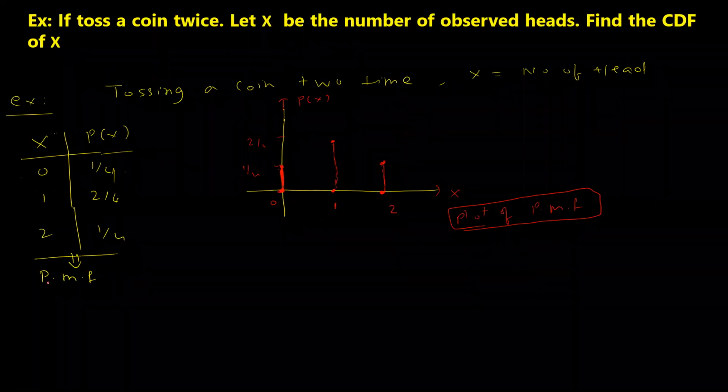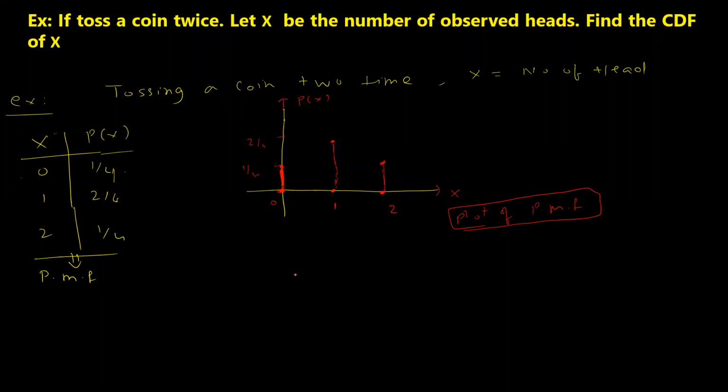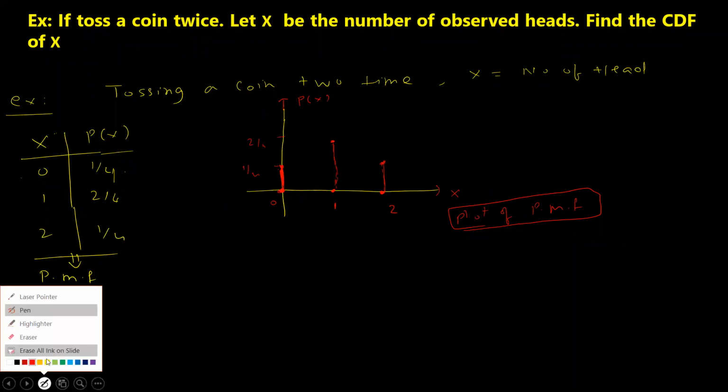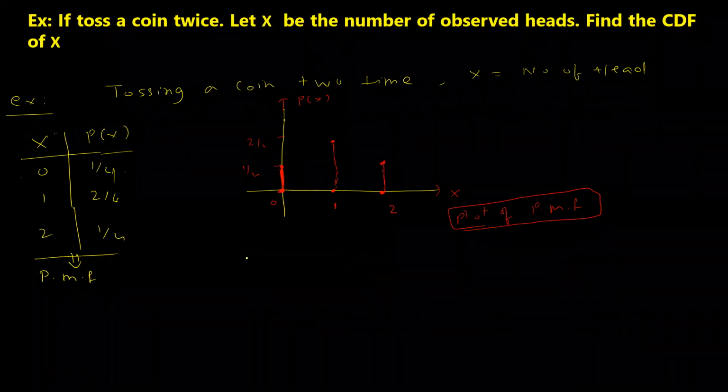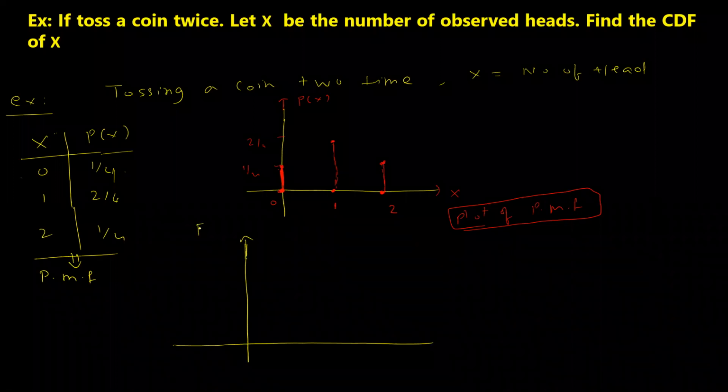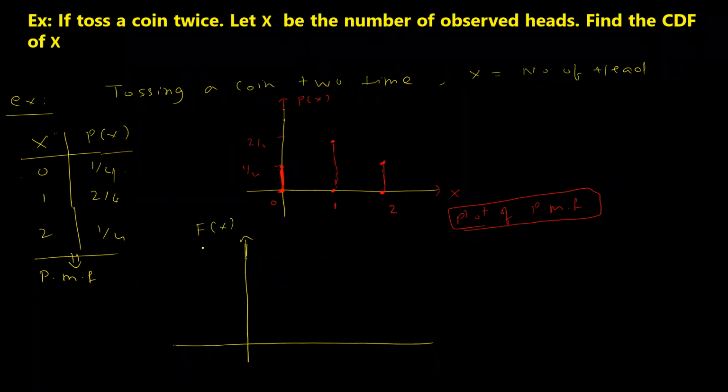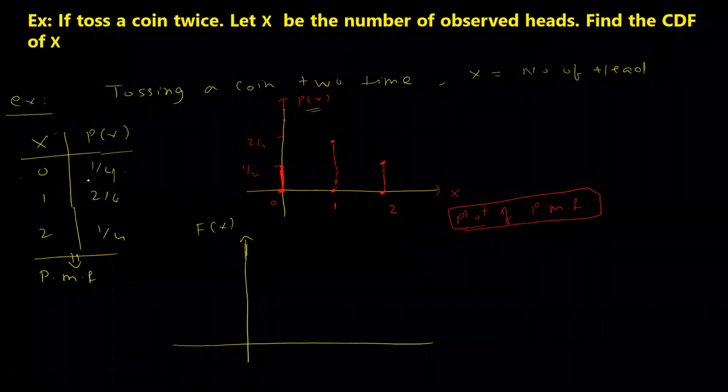Okay. Now I'm going back to the CDF. So what does the CDF represent? Pay attention clearly. I will just change the color of the pen. Again I will draw the horizontal and vertical line like this. In this case, the y-axis will represent f of x, because I'm talking about the cumulative density function. I'm not talking about p of x anymore.